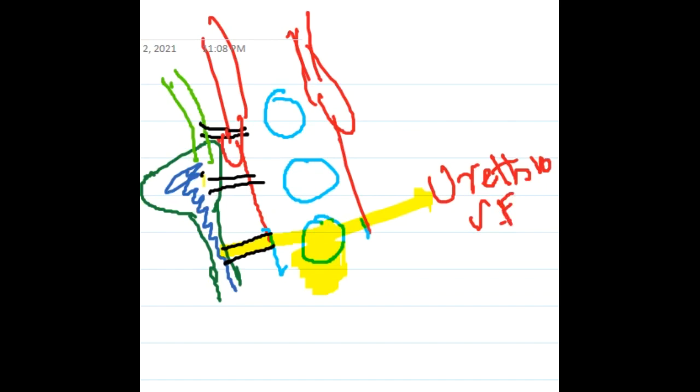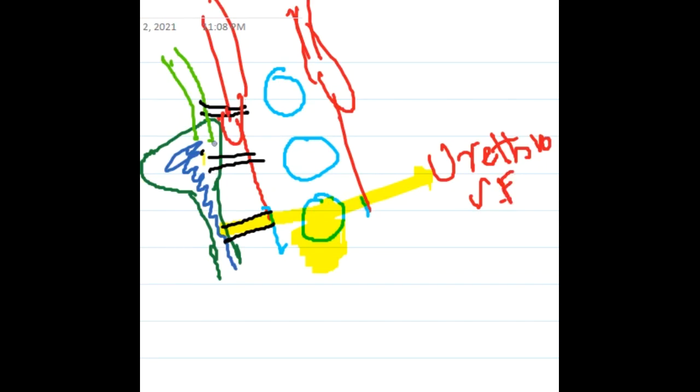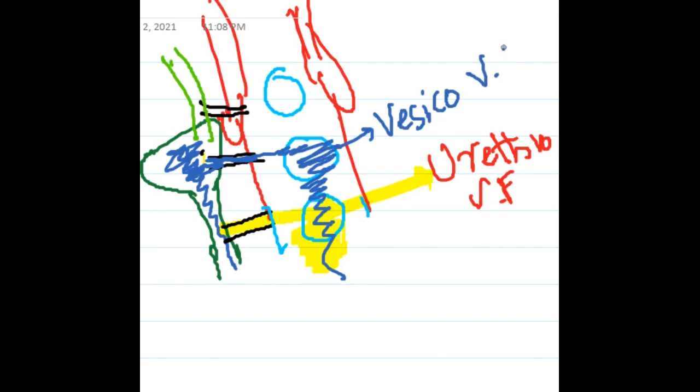Now the second part is, this is the bladder, there is vesico-vaginal fistula. So the methylene blue dye which you have instilled will go through this fistula and it is now staining both second and third swabs. This is vesico-vaginal fistula. Because it is soaking both second and third swabs with dye, then it is vesico-vaginal fistula.